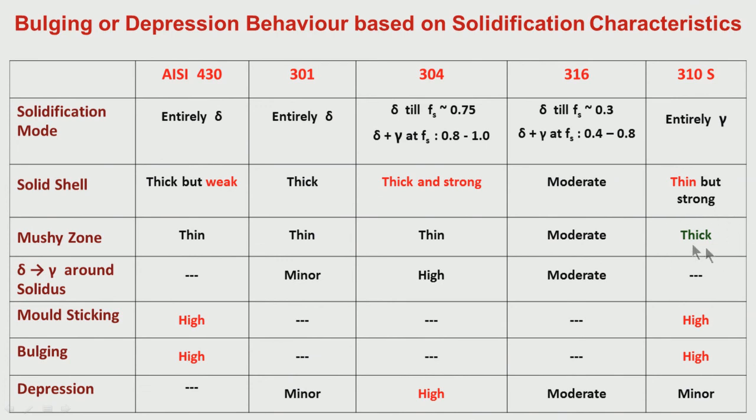Here the mushy zone will be thick during solidification, and we have a very thin solid shell during solidification, which cannot resist the ferrostatic force or strain. So, the bulging strain, sticking strain is more, that is why you have mold sticking and bulging tendency. Thank you very much.